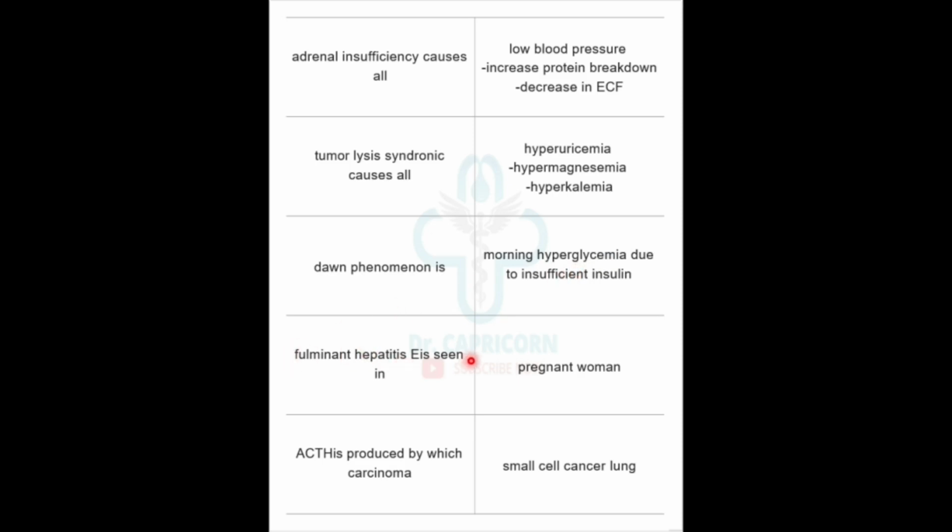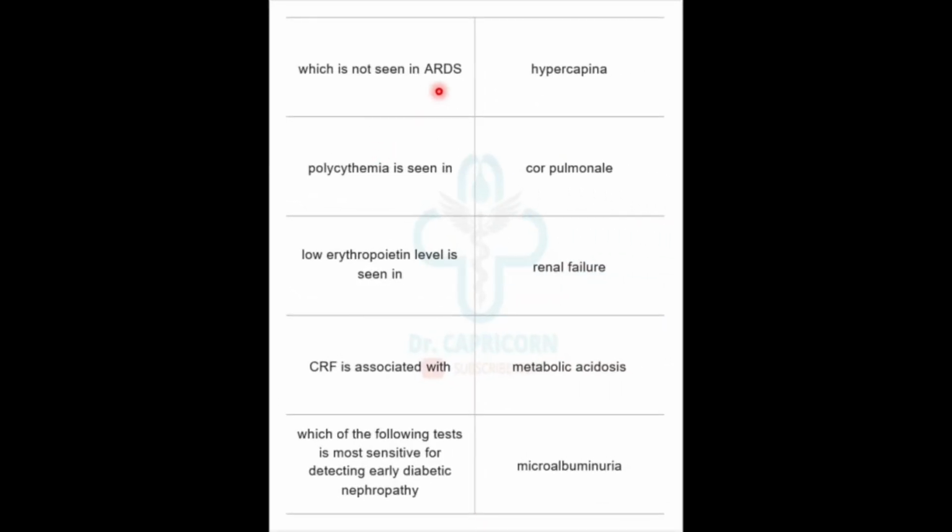Fulminant hepatitis E is seen in pregnant women. ACTH is produced by which carcinoma? Small cell carcinoma of lung. Which is not seen in ARDS? Hypercapnia. Polycythemia is seen in cor pulmonale. Low erythropoietin level is seen in renal failure. CRF is associated with metabolic acidosis.